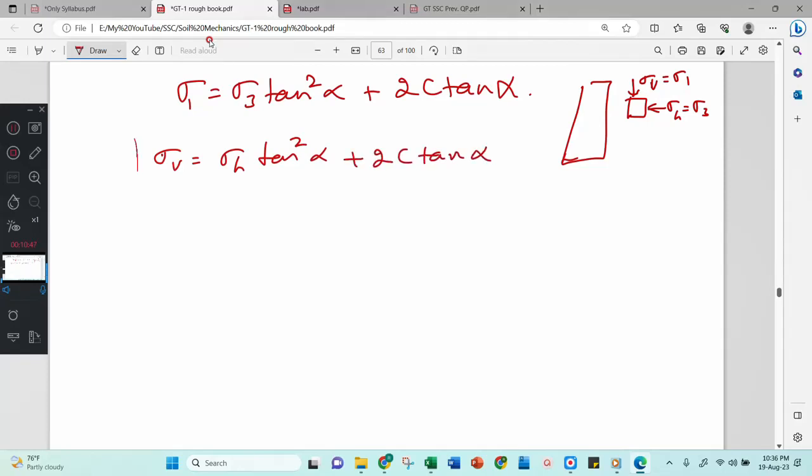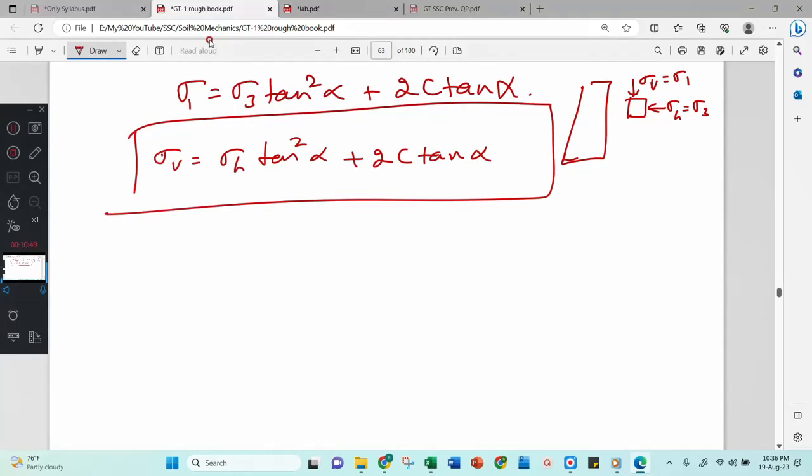No derivation is required, and we will stop here, because we are interested in sigma h, which is there in this equation. If you want, you can separate it by dividing and multiplying, and you will get one equation: sigma h equals sigma v cot square alpha minus 2c cot alpha.